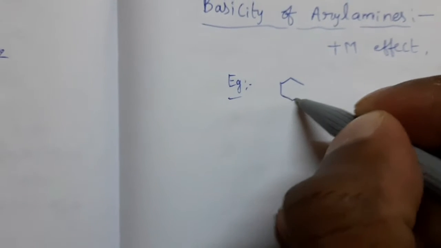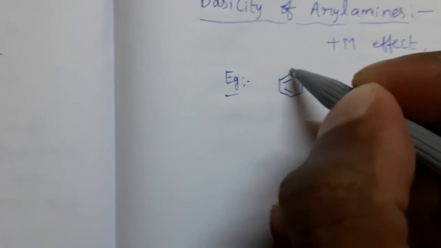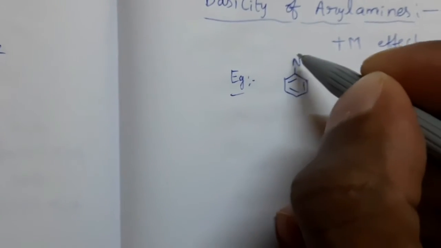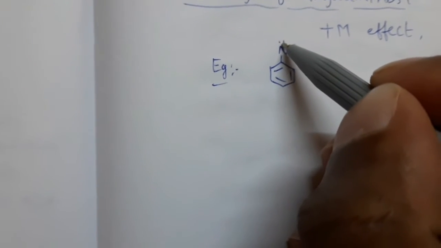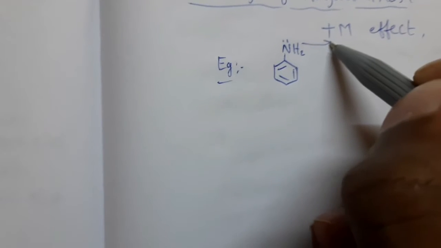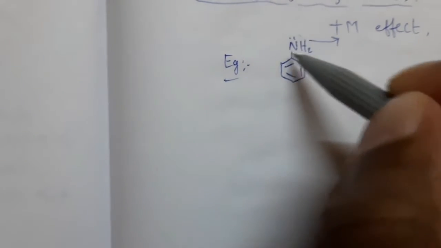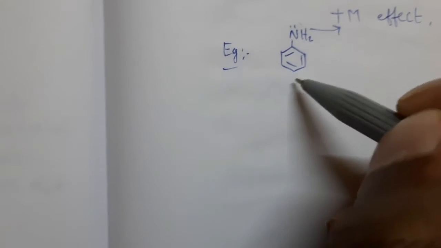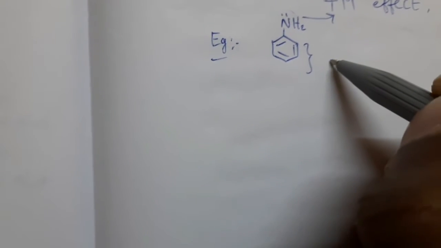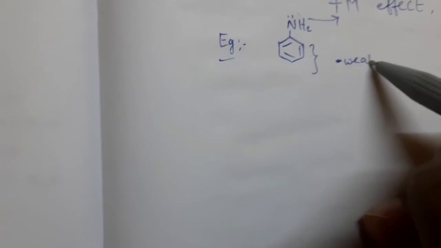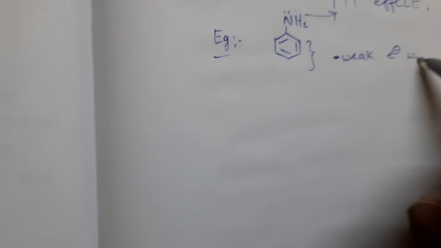Aniline: NH2 attached to a benzene ring. In this, the nitrogen atom has a lone pair of electrons, and this lone pair can exhibit plus M effect. So this NH2 group exhibits plus M effect, and because of this phenyl group we can observe a weak electron withdrawing effect.